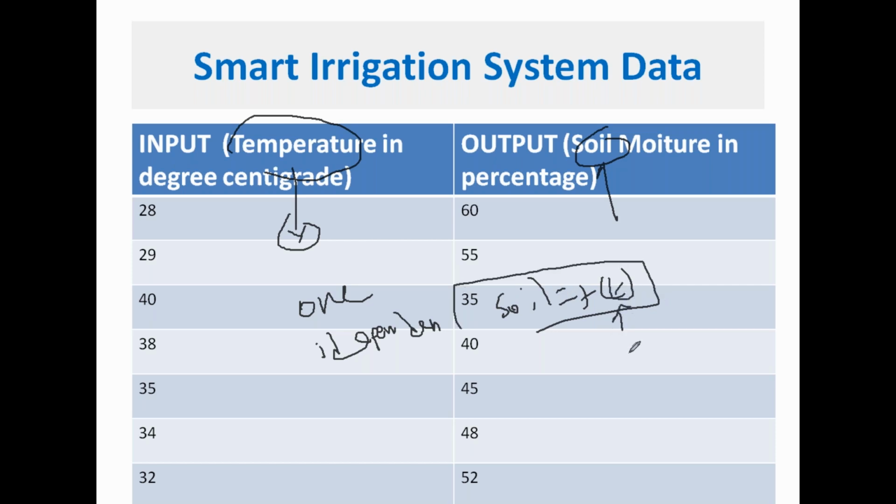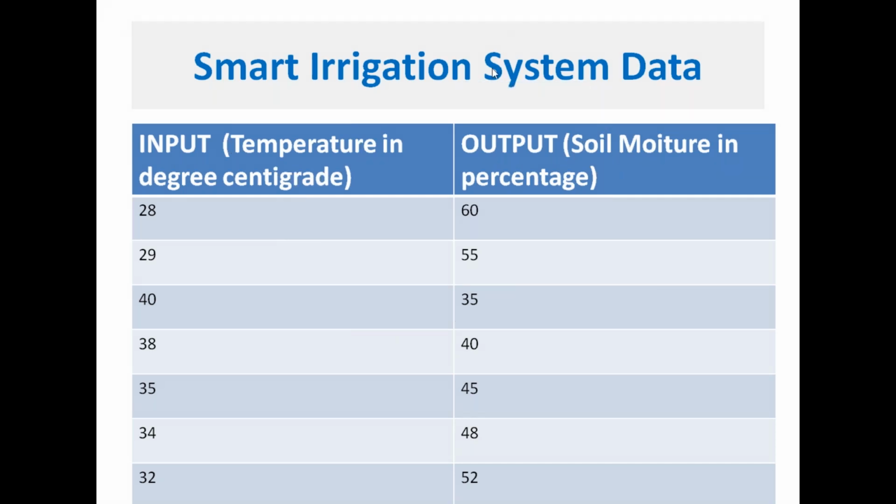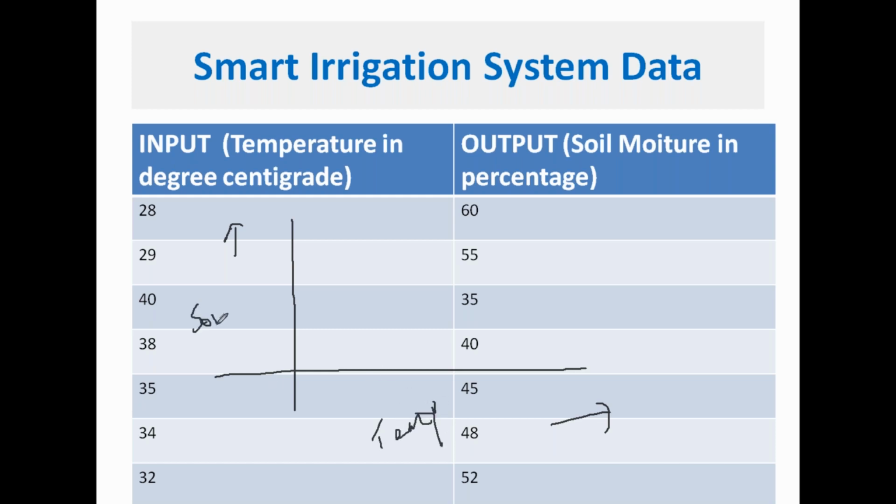If the parameters are more, then we should go for another regression technique, which we'll be discussing later. In simple linear regression, the first step is to plot a graph between these two variables. You have to take temperature and soil moisture.